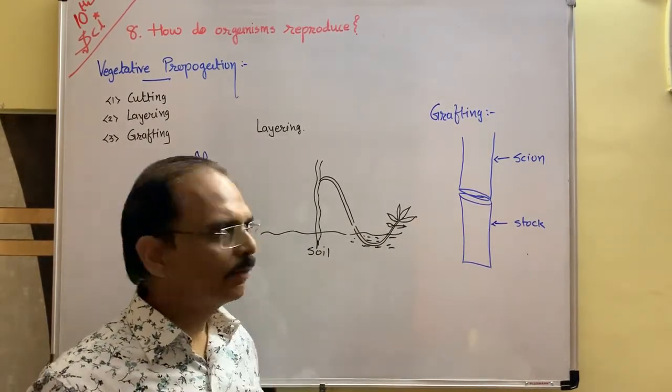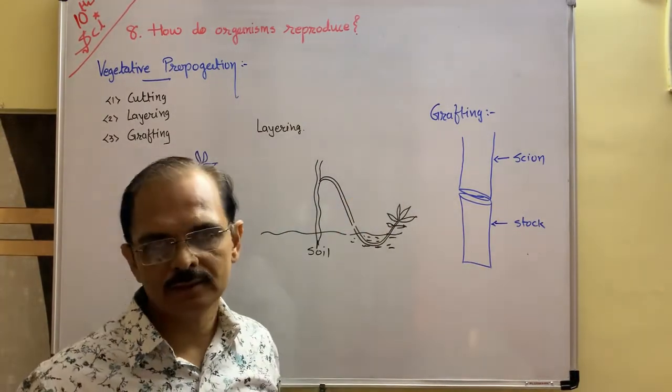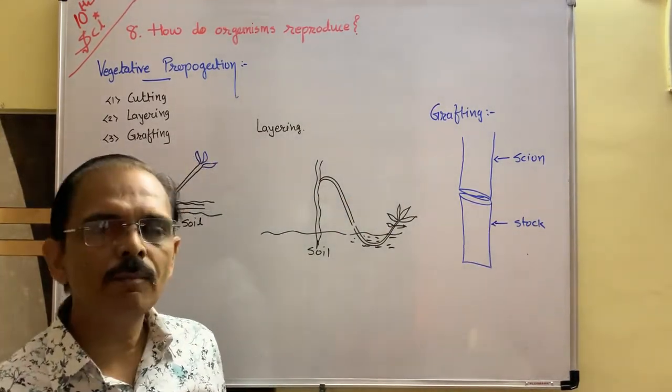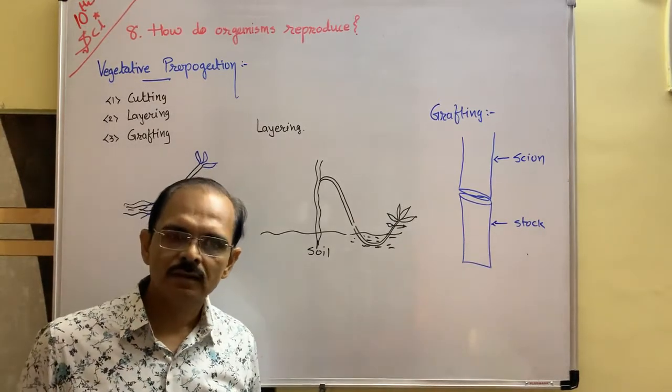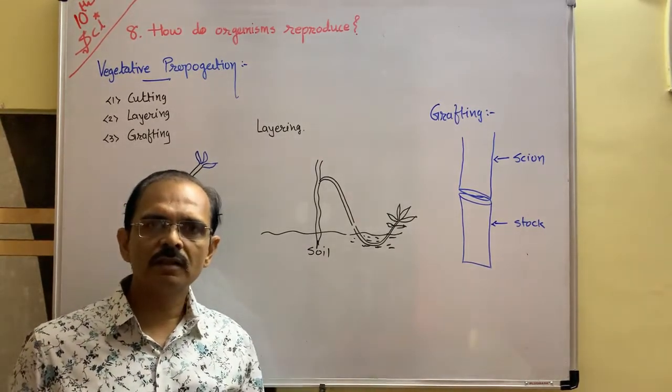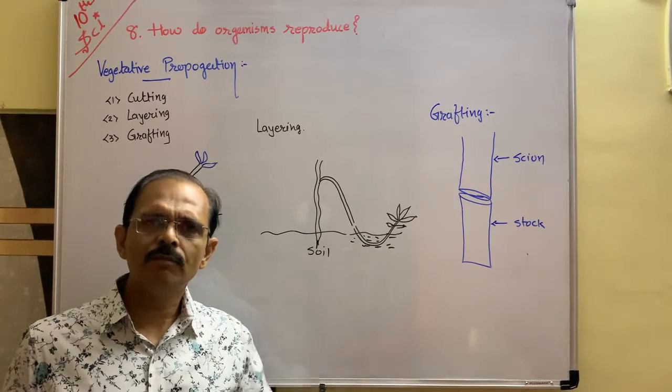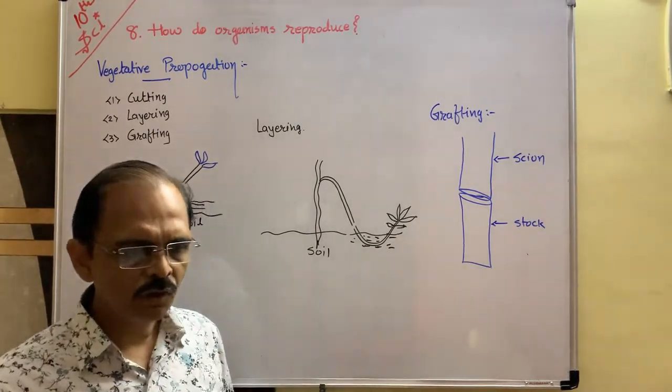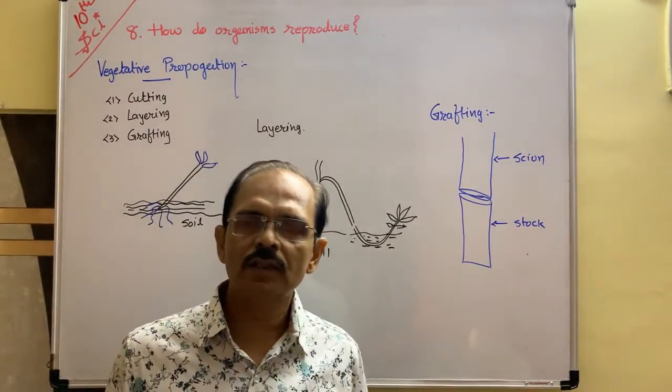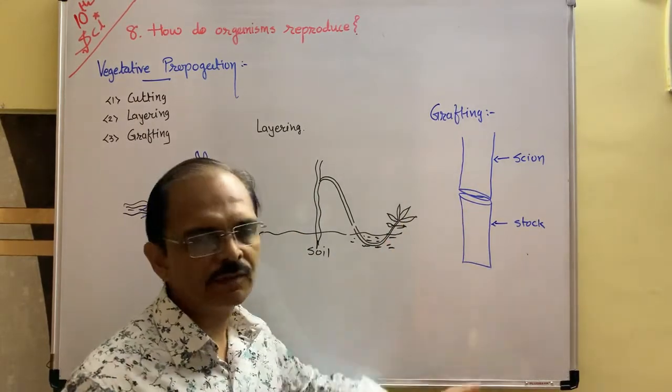This type of newer and newer fruits and flowers are produced because of this grafting method. Different types of mango you have seen. You have seen hafus, kesar, langdo, badam, and many more. All these varieties of fruits are produced because of this grafting.